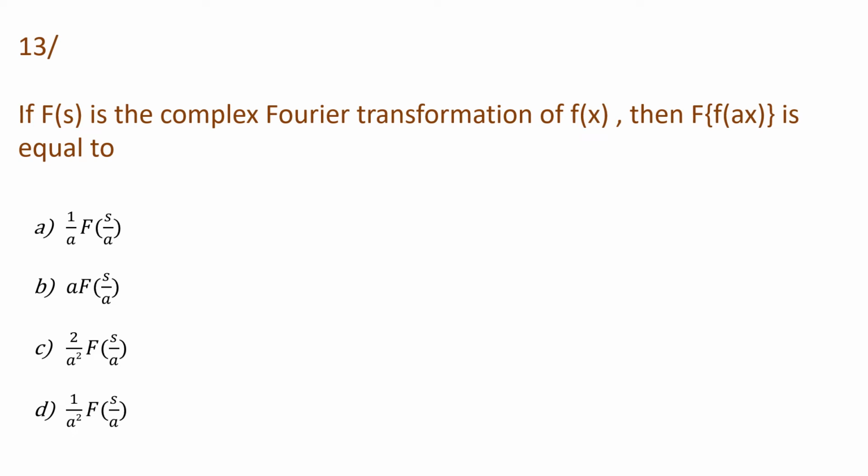Here is our third question: if f of s is the complex Fourier transformation of f of x, then what is the Fourier transformation of f of ax equal to? The options are 1 by a f of s by a, b a f of s by a, 2 by a square f of s by a, and 1 by a square f of s by a. So let's see what its solution will be.